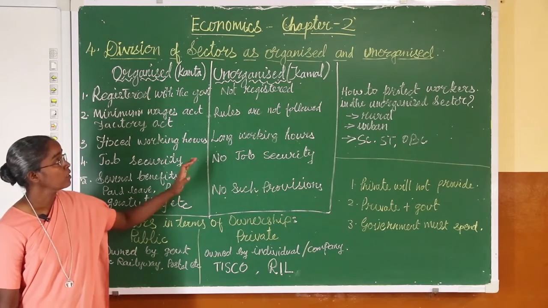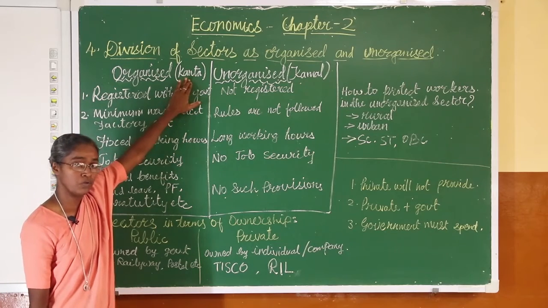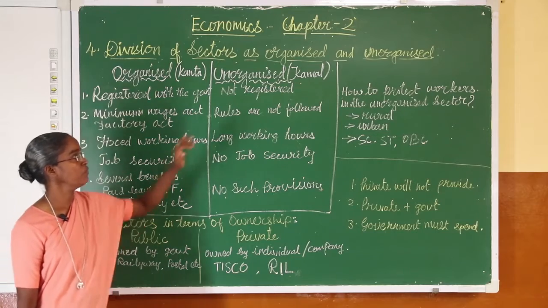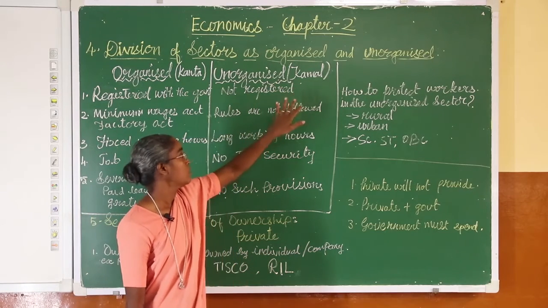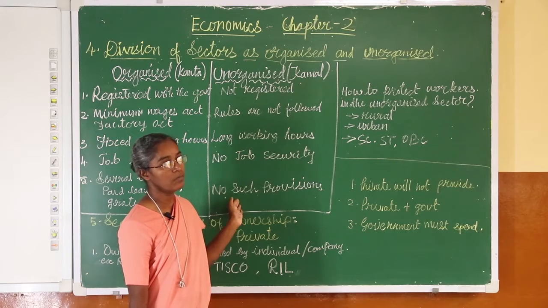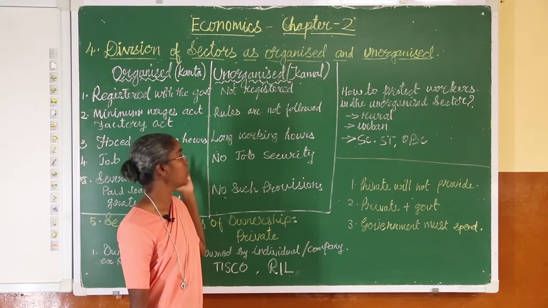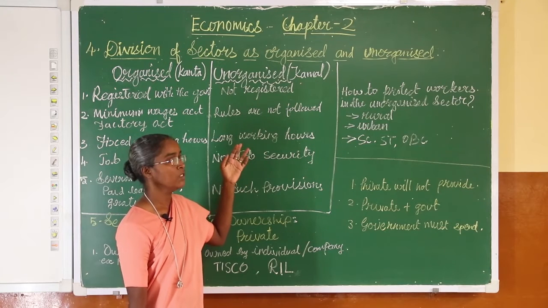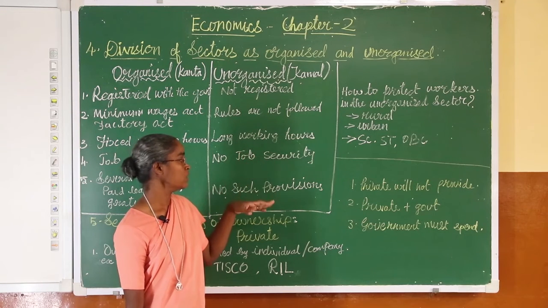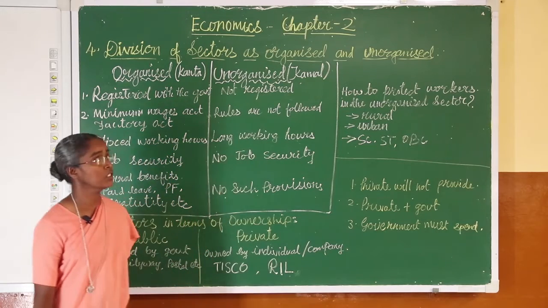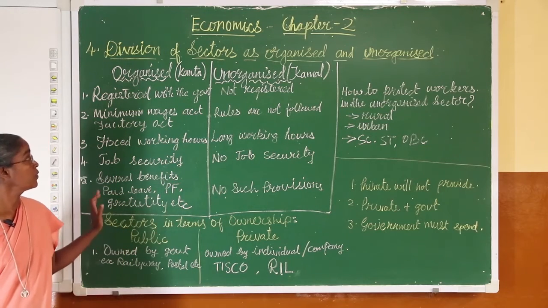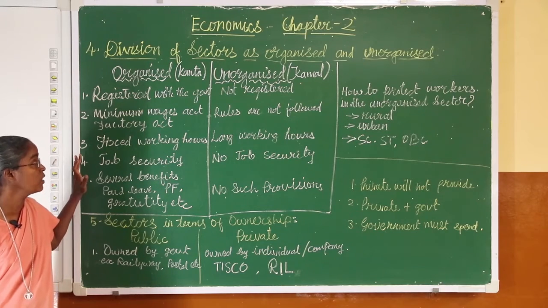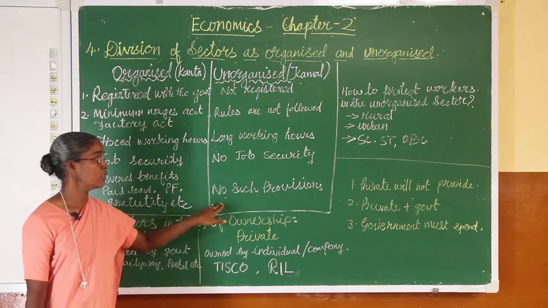Now what is our conclusion? Kanda, one who is working in the organized sector, enjoys all these benefits. And Kamal does not enjoy all these facilities which the organized sector people are enjoying. He can be removed any time from the job, and if he is sick and does not go for work, he is not paid, and all other provisions Kamal does not enjoy. Now this is the organized sector and unorganized sector. The points are very clear. You have to learn all these points.